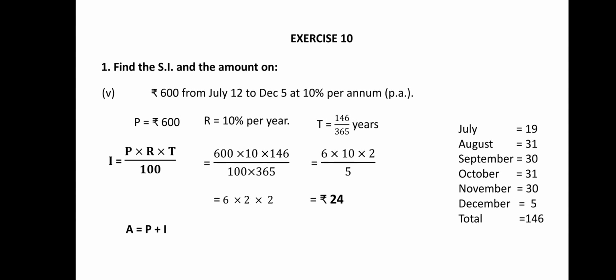And the amount is equal to P plus I, that is rupees 600 plus rupees 24, which is equal to rupees 624. So amount is rupees 624. This is the required answer.